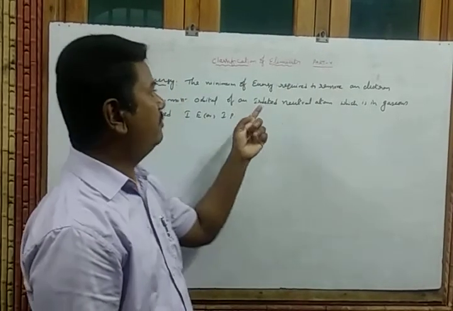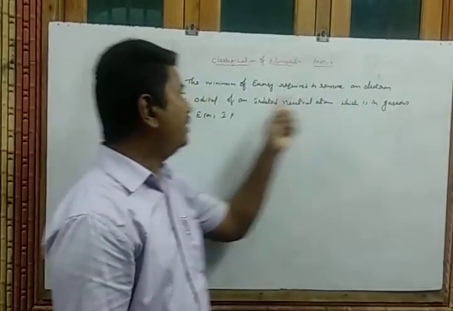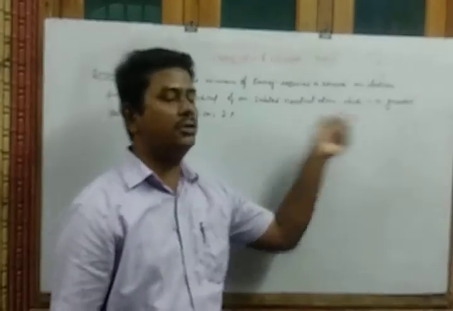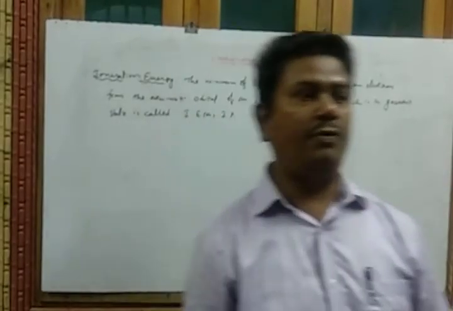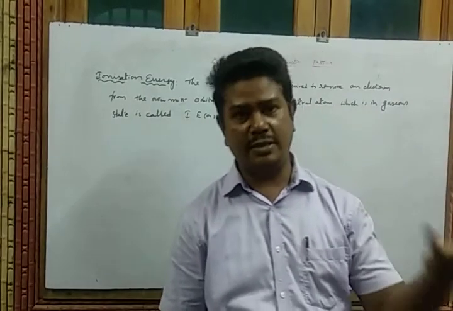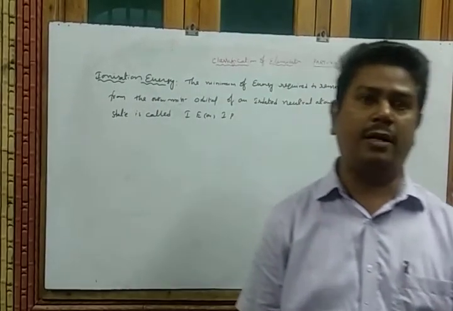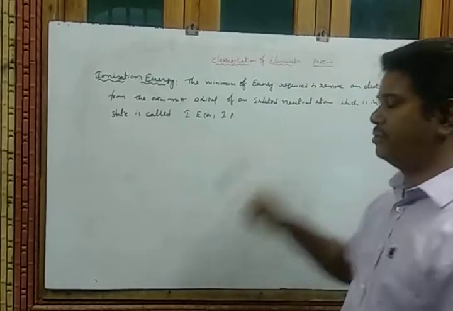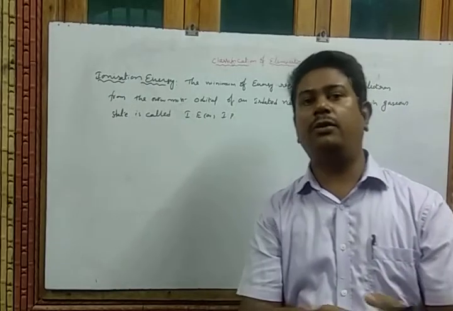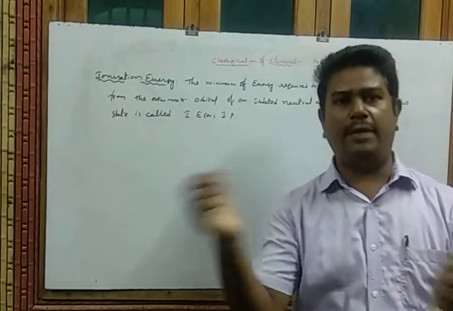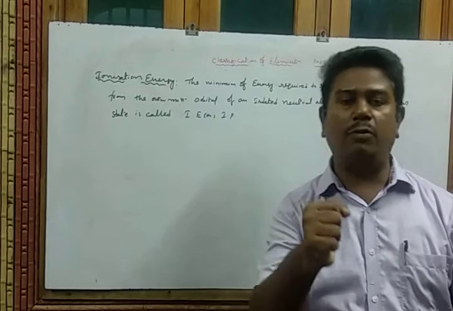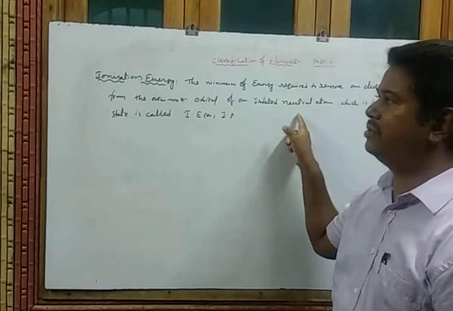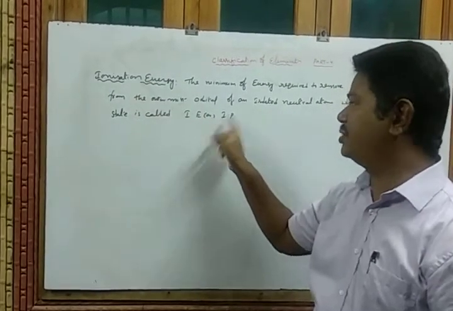The minimum amount of energy required to remove an electron from the outermost orbital of an isolated neutral atom which is in gaseous state. If you want to remove an electron, it is possible only when it is in gaseous state. Whether it is a metal, a non-metal or a metalloid, it must be converted into which state? Gaseous state. Whenever it is converted into gaseous state, only then can we take out the electron. That's why the minimum amount of energy required to remove the electron from the outermost orbital is known as ionization energy or ionization potential.